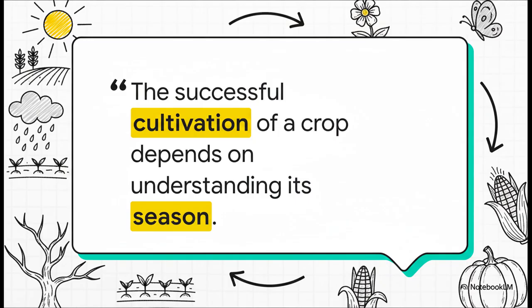So, what's the big secret? What's the farmer's code we've been talking about? It's really all about timing, knowing which crop to plant in which season. That is the absolute key to a successful harvest and feeding the entire world.